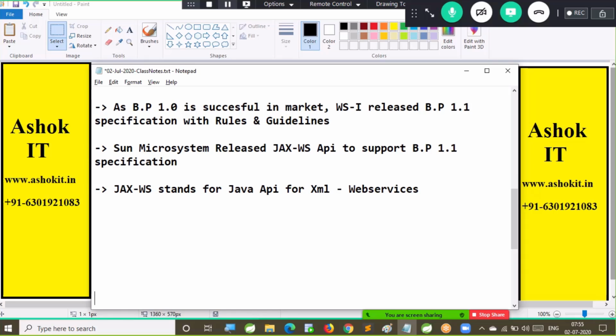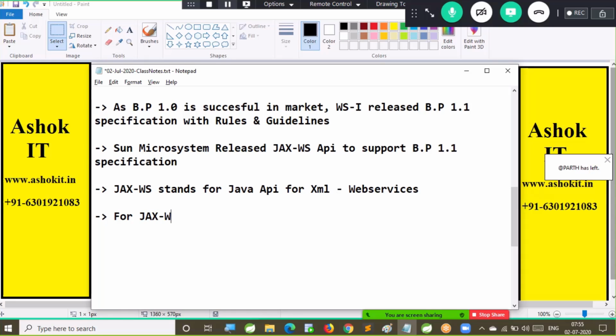JAX WS is the second API given by Sun Microsystem to develop web services using Java. What was the first API? JAX RPC is the first API, JAX WS is the second API, and this is the last API given by Sun Microsystem to develop web services using Java. JAX WS stands for Java API for XML web services.